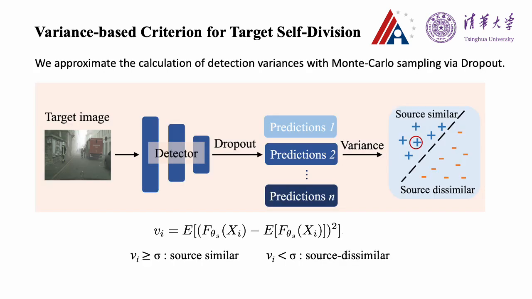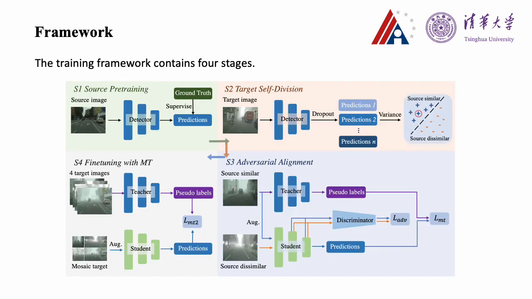We conduct multi-color sampling for predictions with dropout to approximate the detection variance. We consider target images as source-similar with prediction variances larger than a predefined threshold, and consider the remaining ones as dissimilar. Our training framework contains 4 stages.